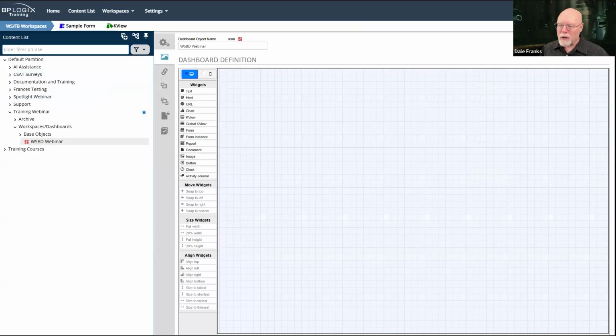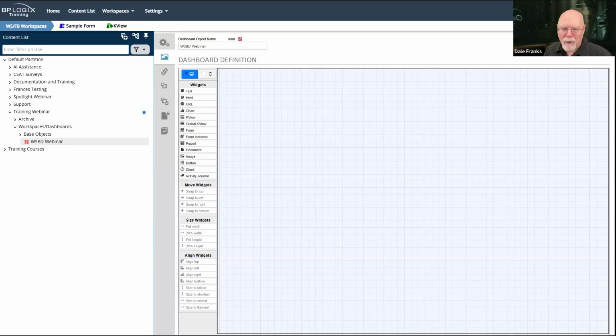So the dashboard itself is just a design surface. You can see it looks like a set of graph paper. And we're just going to drag widgets onto it that we want to show to the end user, and that will create the user interface that we wanted to build.